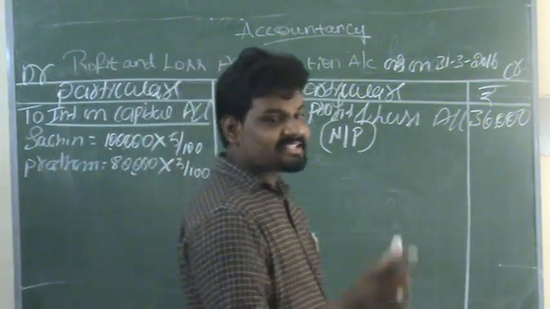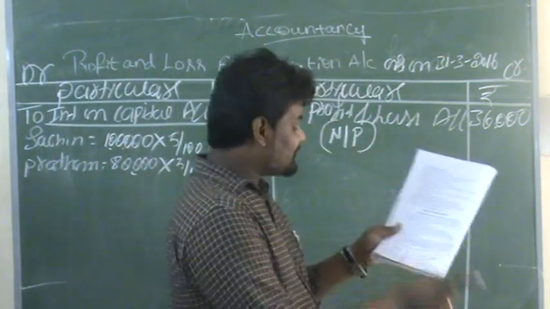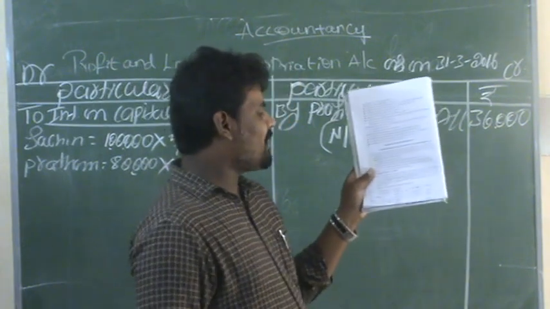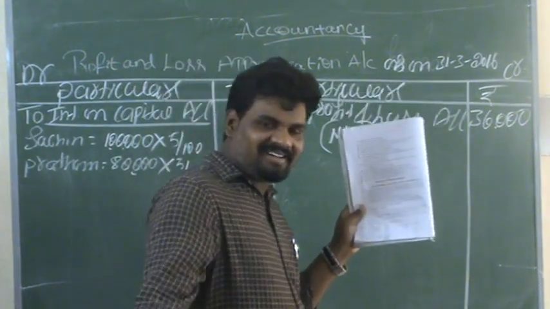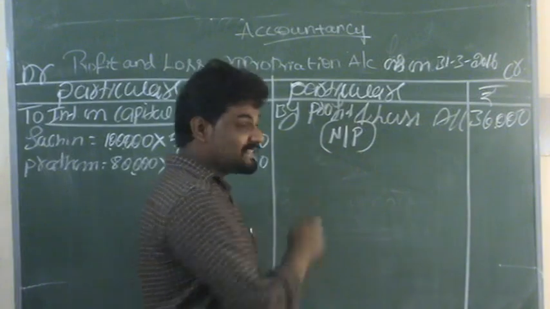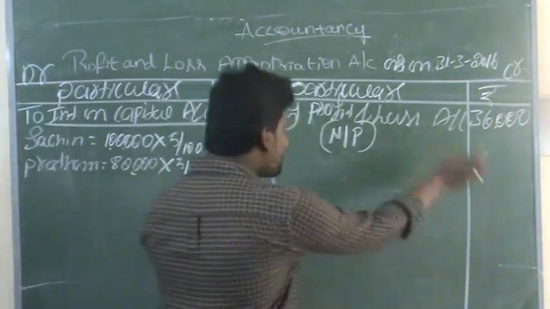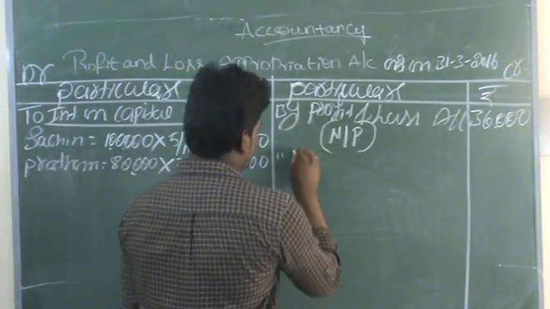Let's come to the second adjustment. What is the second adjustment? Interest on drawings. First of all, interest on drawings we record in the credit side only, by interest on drawings account.